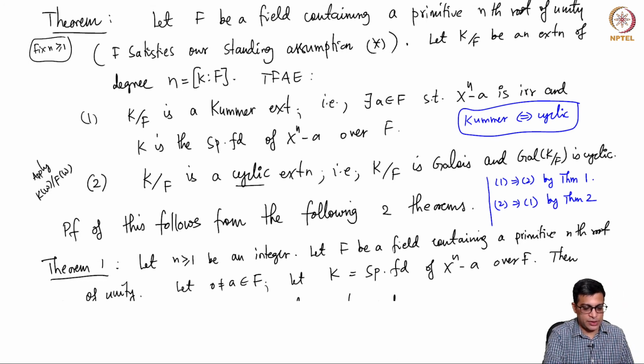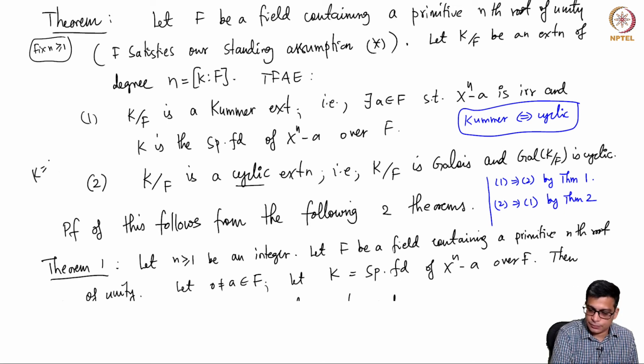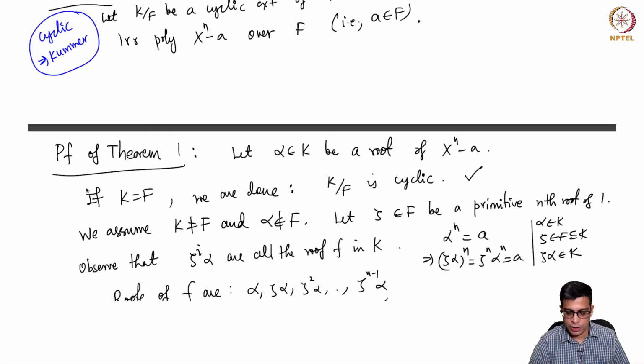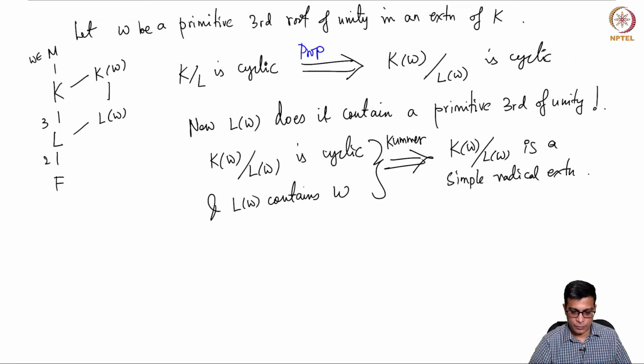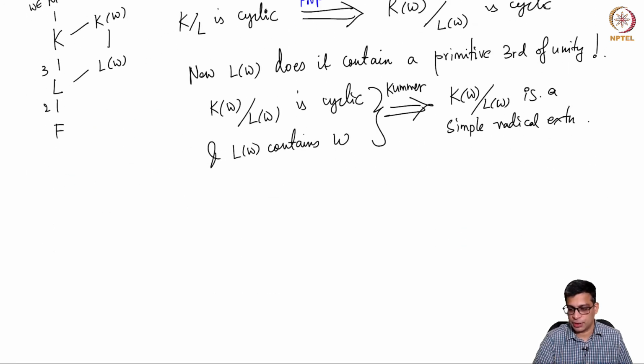In our situation, apply this to k omega over f omega. That's a cyclic extension by the proposition. The base field does contain a primitive nth root of unity. So k over f, in this case k omega over f omega, is a Kummer extension. That means there is an A such that k omega is the splitting field of x to the n minus A. That means k is f adjoined nth root of A, right? So we are done. So this is the result that we will apply to conclude that this is a simple radical extension.